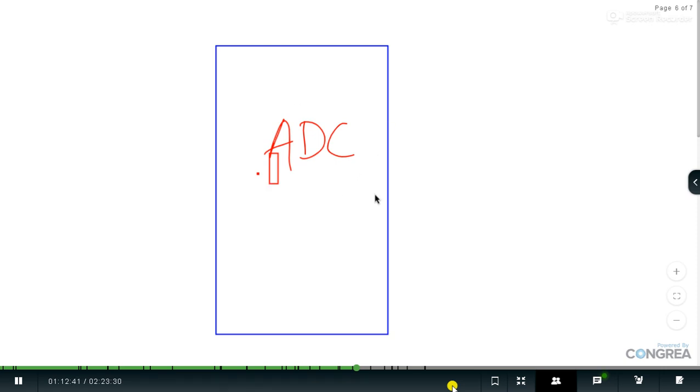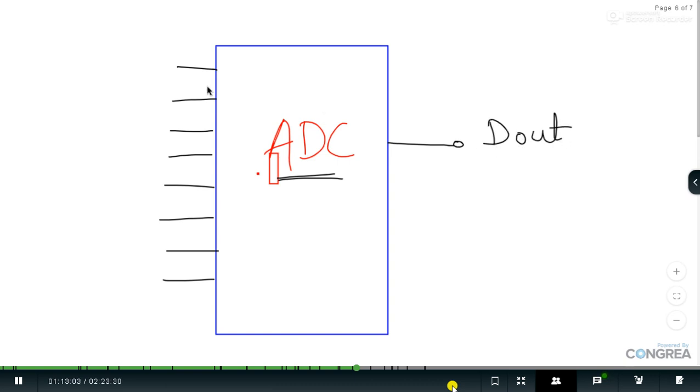And we are going to incorporate this entire block inside the Atmega 328P. So let's get started. Here ADC, its long form is analog to digital conversion. That means it is going to receive the analog input and provide us the digital output as well. So this is going to be a pin called digital out, and this is going to be our internal ADC. The internal ADC will have the channels A0, A1, A2, A3, A4, A5, A6, A7.